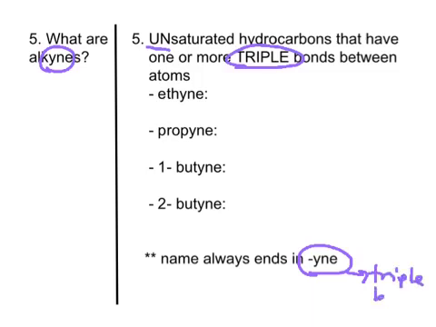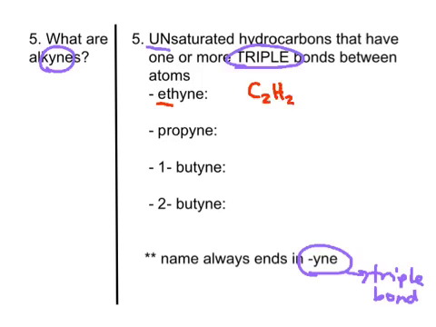So if you see a name end in YNE, it signals to you that your structure should have a triple bond in it. It's an alkyne. All right, so let's take a look at some examples. Our first example is ethyne. Remember, eth means two carbons, so we're going to have two carbons together.